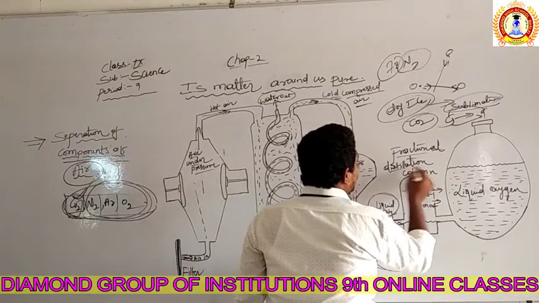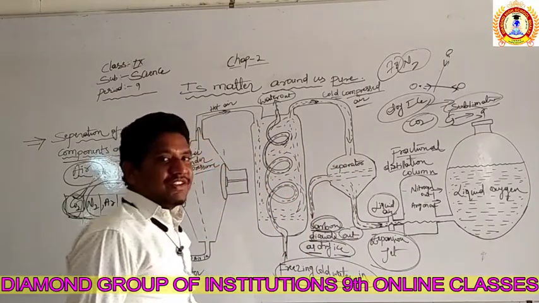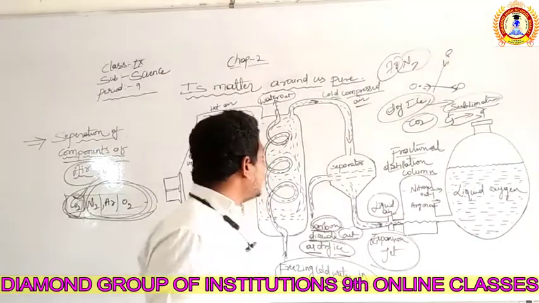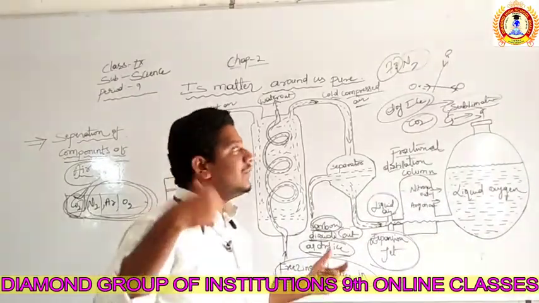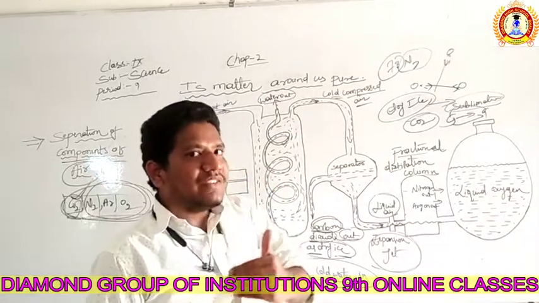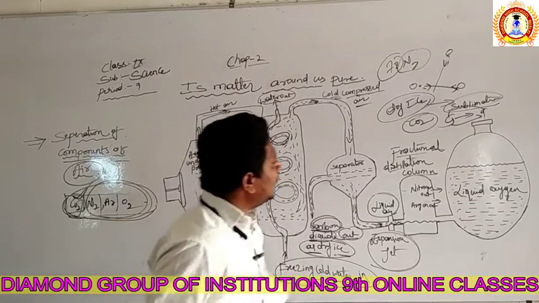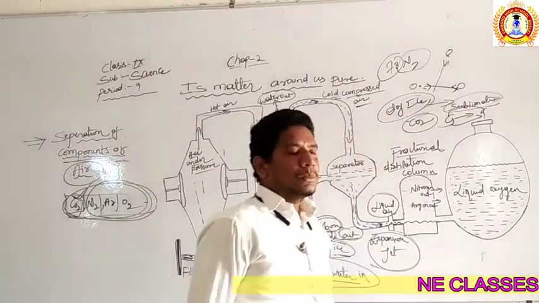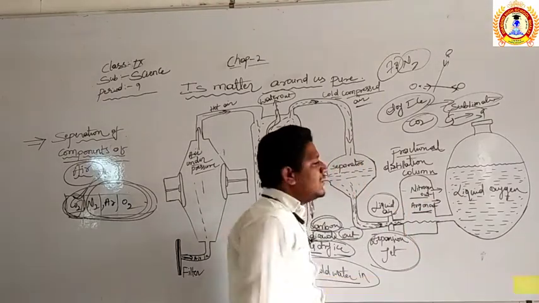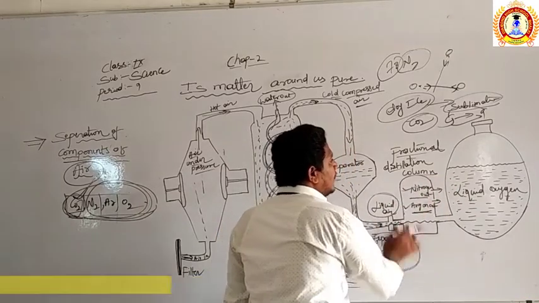This is called a fractional distillation column. Remember one more time how we distil in fractional distillation. In the fractional distillation, we separate the 3 components of the air, in which carbon dioxide is not included. Just see the last class. In the last class, we discussed the fractional distillation method, the separation of nitrogen, argon and oxygen. So in the fractional distillation, the 2 components get separated, which are nitrogen out, argon out.